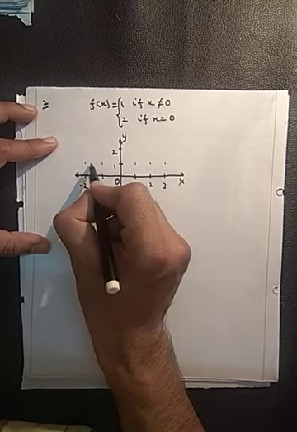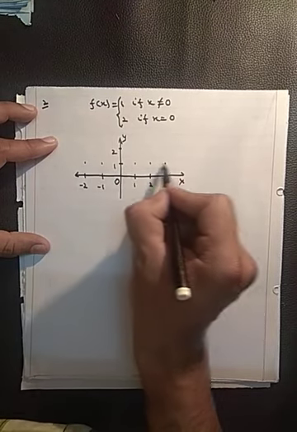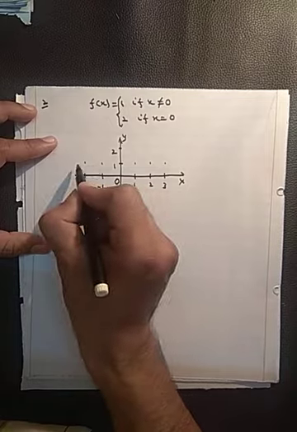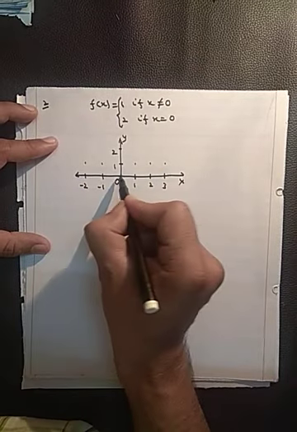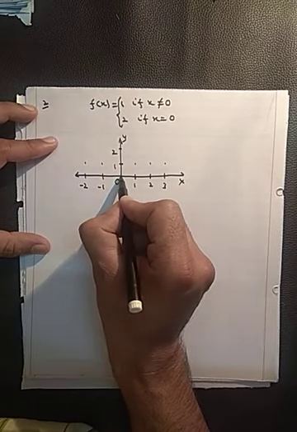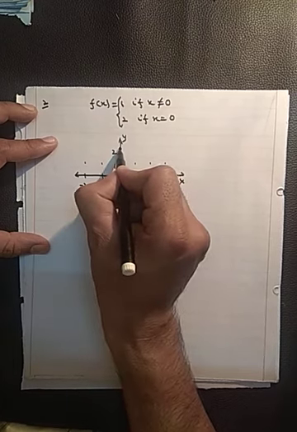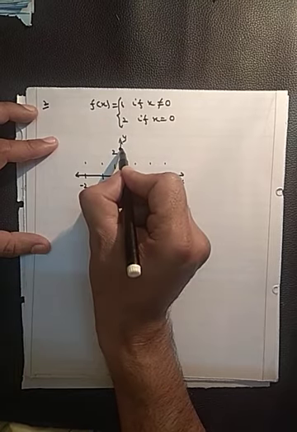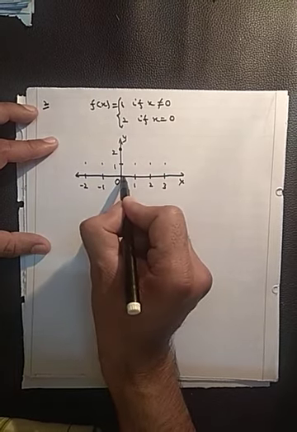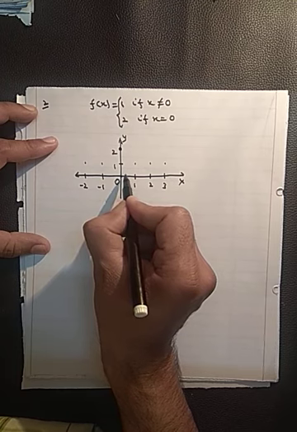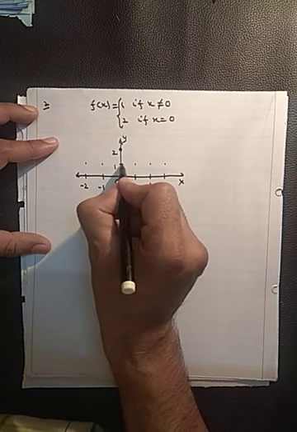So can you draw a line from here to here throughout? No, you can't draw, because as soon as we reach 0, the value of the function is 2. At x equals 0, the value of the function is 2. But when x is non-zero, you can say 0.1, 0.2, then also f(x) is 1. So you can say at 0 it is not 1.